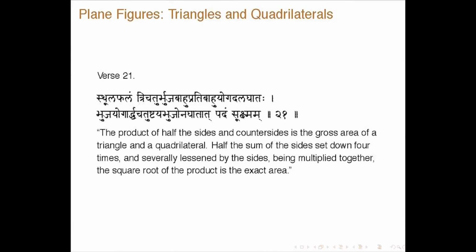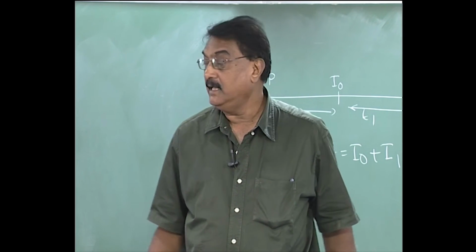So now we will go to some geometry, where he discusses triangles and quadrilaterals in some detail, and first he will give the area of triangles and quadrilaterals. The product of half the sides and counter sides is the gross area of a triangle and tetragon, which is essentially a quadrilateral. Half the sum of the sides set down 4 times and severally lessened by the sides being multiplied together, the square root of the product is the exact area. So, here he first gives some approximate results which may be useful at times, and then he will give the exact result.